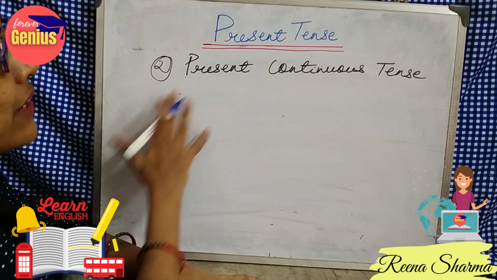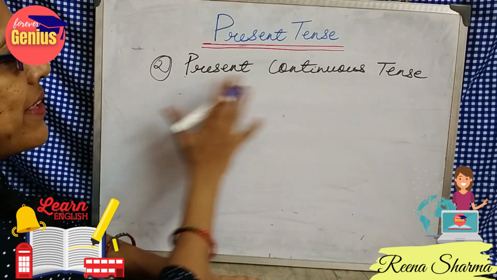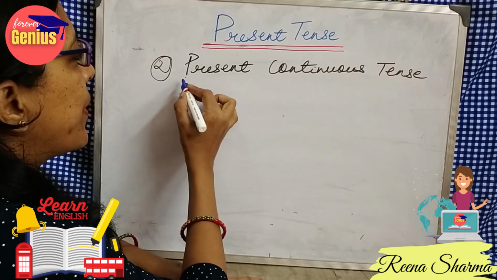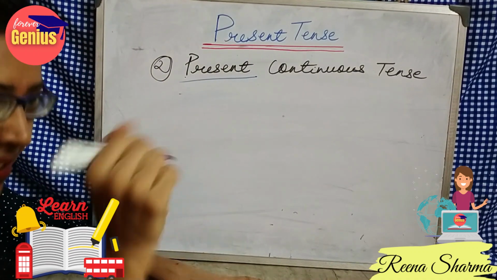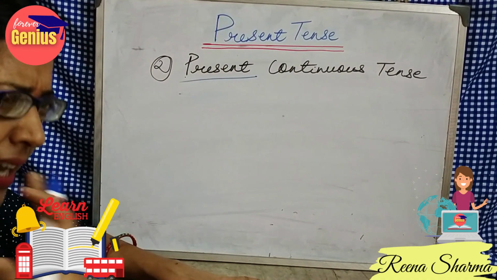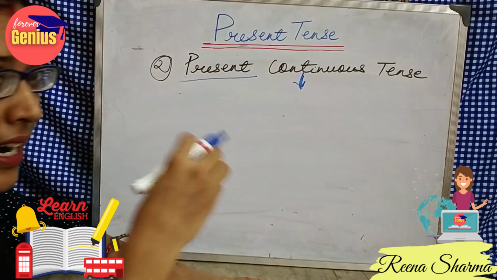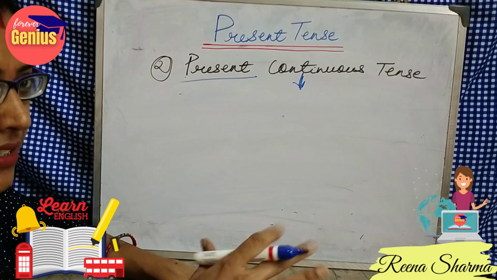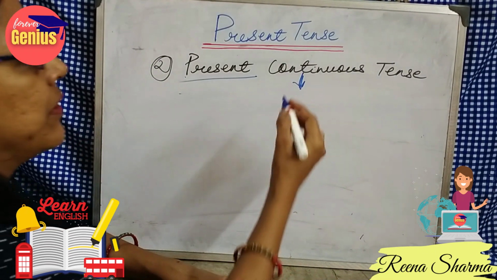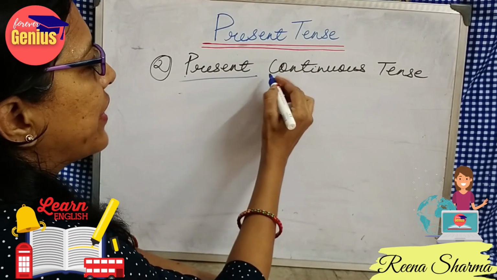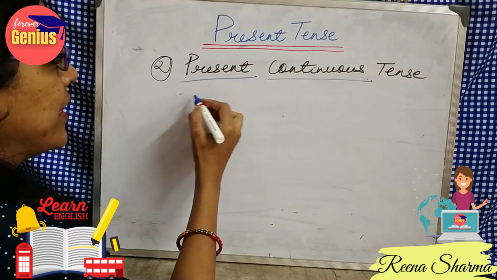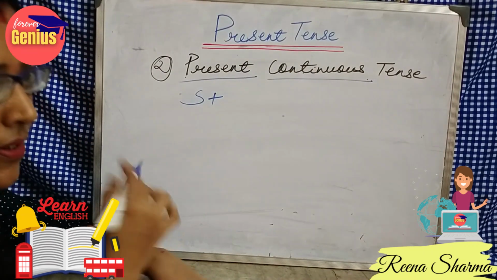Now comes our second form of the present tense, which is present continuous tense. Present means now, which is happening, an event or anything. Continuous means it is still continuing. The work is not finished. It is still going on. So that is present continuous tense.